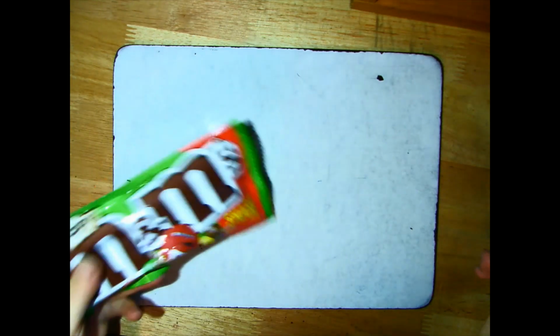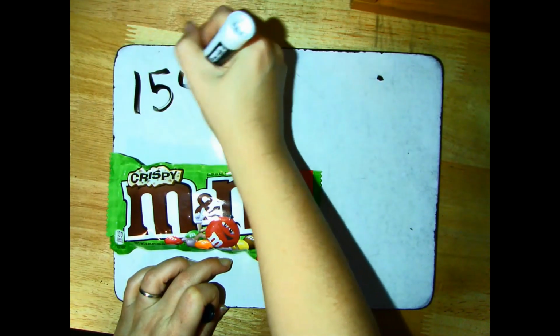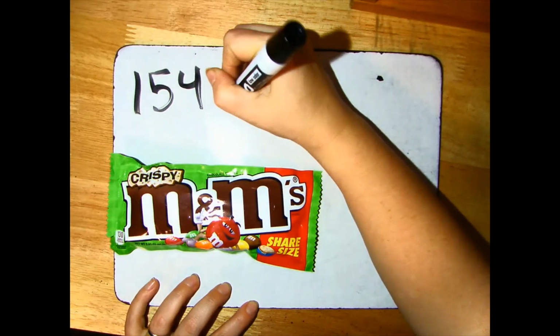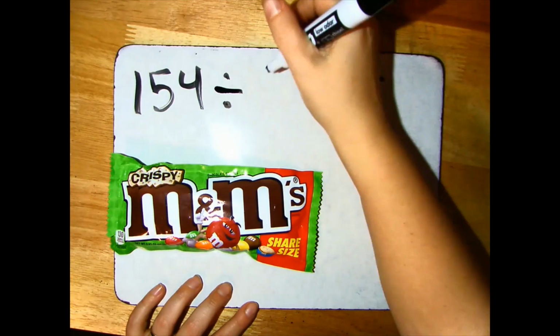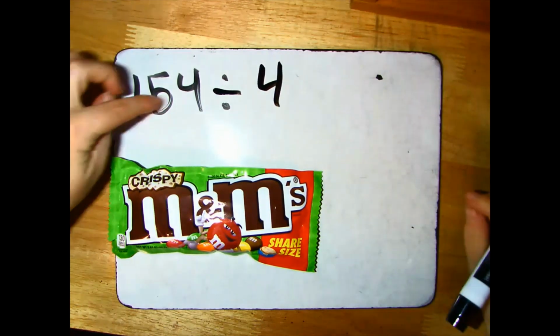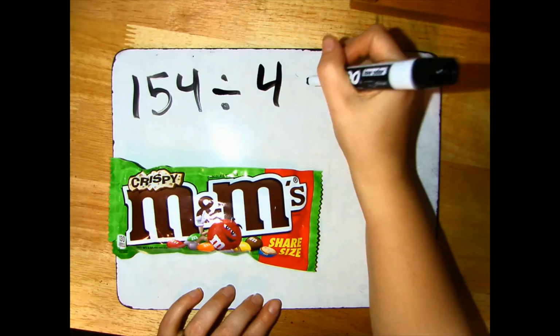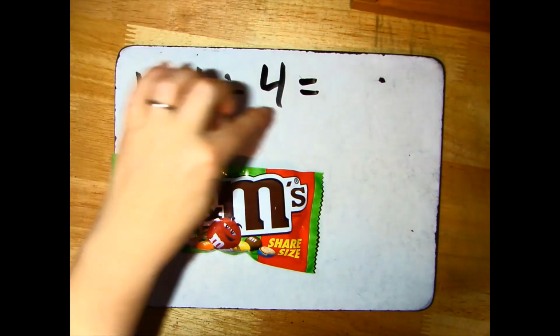All right, I checked the back, and this whole bag has 154 M&M pieces in it. You can figure that out because they say how many are in a serving, and I multiplied it by the number of servings. So there's 154 M&Ms. And as some of you know, I have 3 kids at home. So 3 kids plus me equals 4 people. I want to split these 154 M&Ms into 4 groups. My question is, how many M&Ms will we each get? So I need to figure out what's 154 divided by 4.